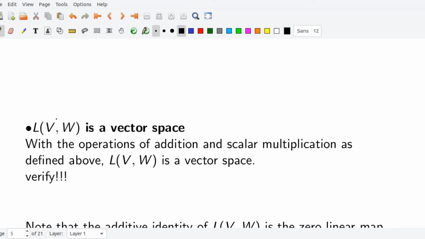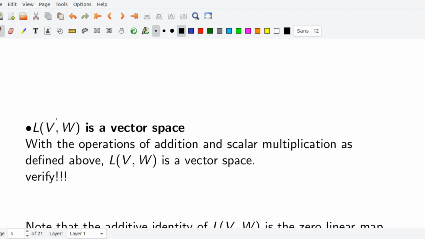You have to check that addition is commutative and associative, there exists an additive identity, the zero vector, and for every vector there is a unique inverse. For multiplication, if you multiply with the scalar 1, 1 times T equals T, and the distributive properties, you have to check.